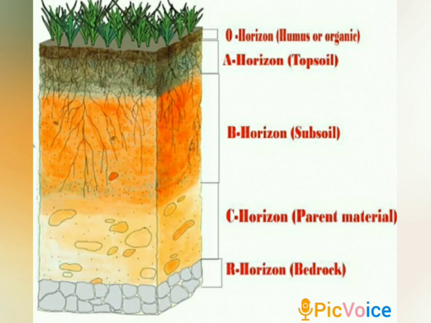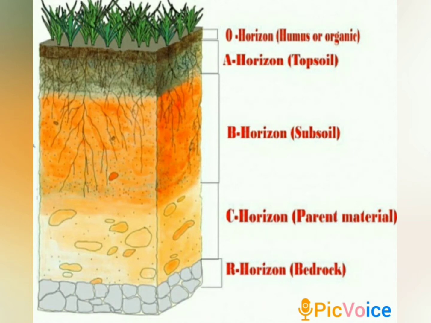It contains microflora, fauna, fungi, and many bacteria. A2 horizon. It is lighter in shade and has less humus and maximum leaching of silicates, oxides of iron and aluminium. A3 horizon. It is the transition zone between A and B. It is darker in color.